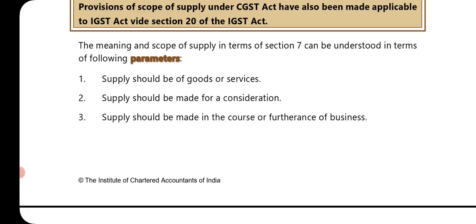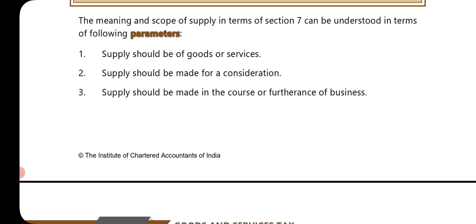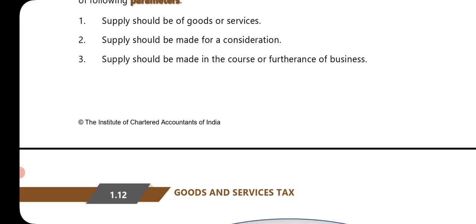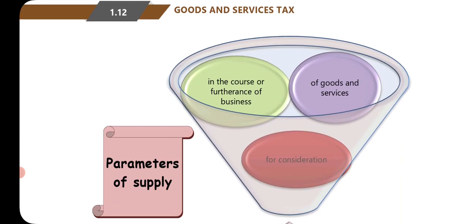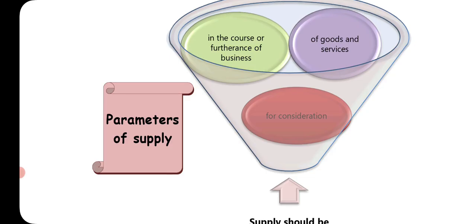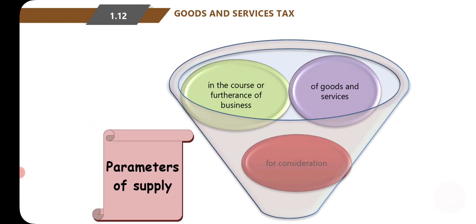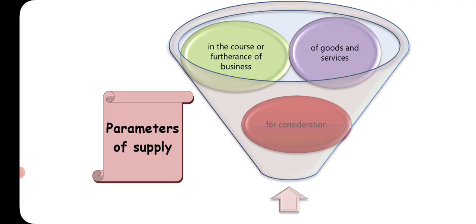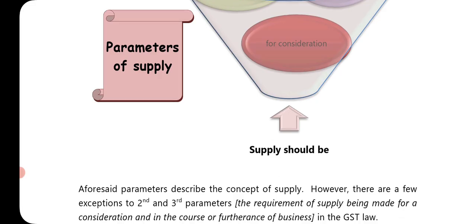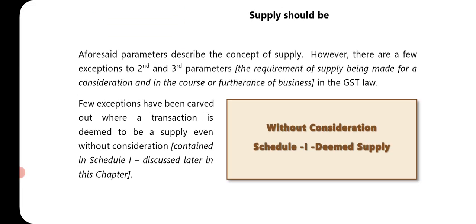The meaning and scope of supply in terms of section 7 can be understood in terms of the following parameters. Number 1, supply should be of goods or service. Number 2, supply should be made for a consideration. And number 3, supply should be made in the course or furtherance of business. So first it should be of goods and service, made for a consideration, and in the course or furtherance of business, and then it is a supply. Parameters are defined here in a graphical, pictorial manner: three parameters, consideration, goods and service, in the course or furtherance of business.